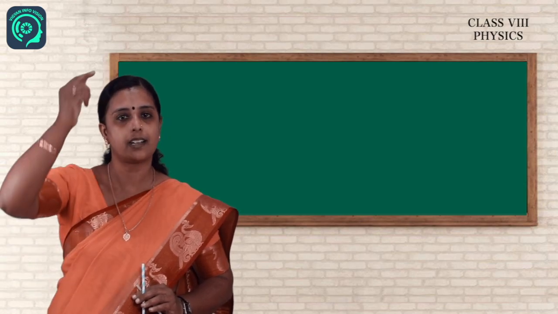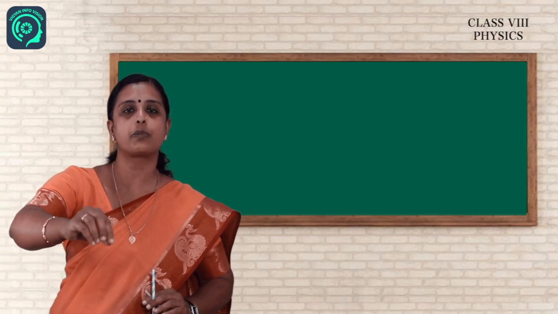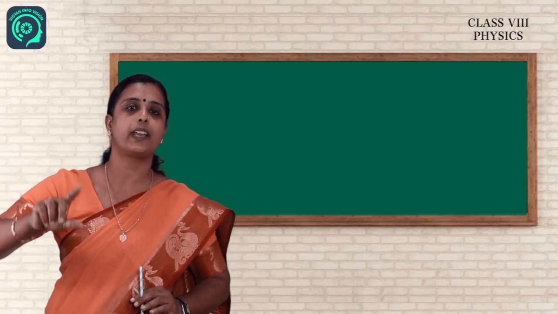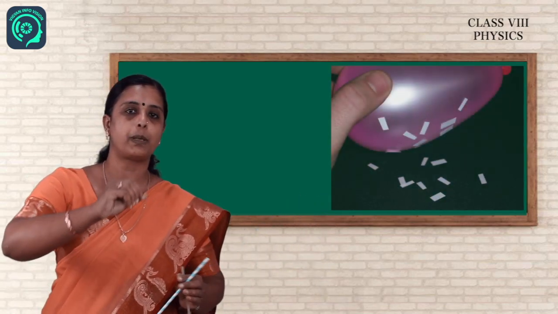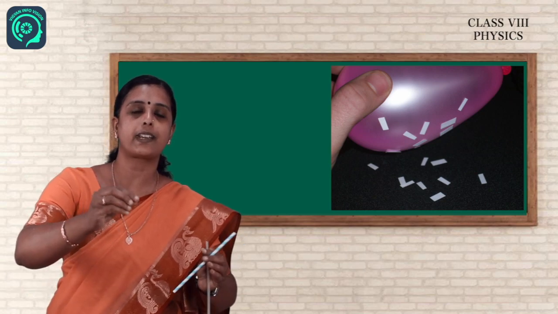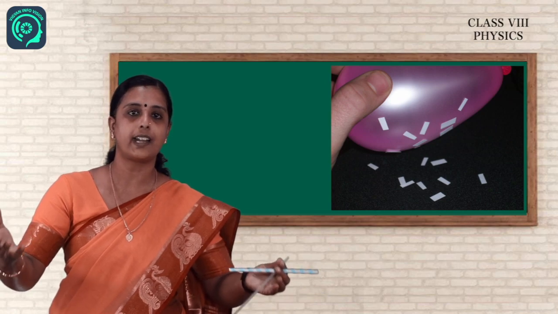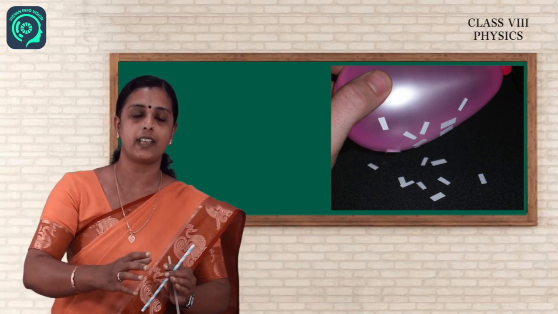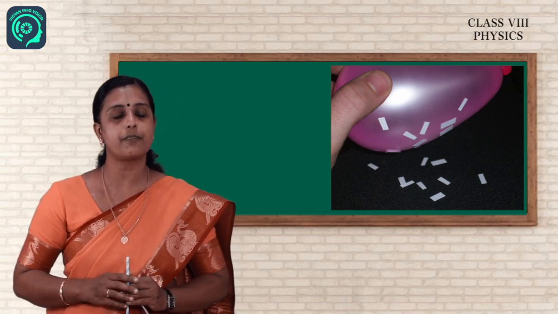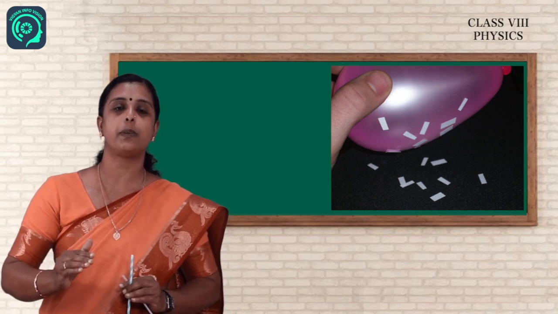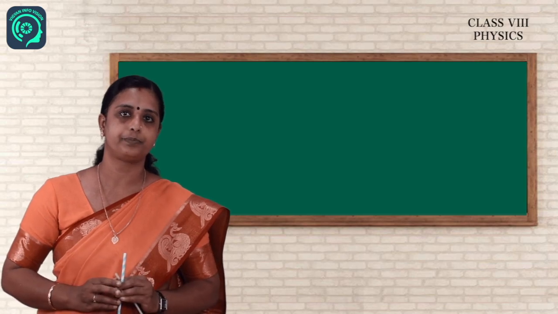If you take a scale, rub it with your hair and keep it on top of paper bits, what will happen? The paper bits will be attracted to the scale. That is also electrostatic force. Suppose you rub a balloon and then keep it on top of the paper bits. The balloon will attract the paper bits, because they carry different charges, unlike charges. So, these two will attract. Suppose they are charged with the same material, they will repel. So, electrostatic force is nothing but the force between a charged and an uncharged object, or between two charged objects.